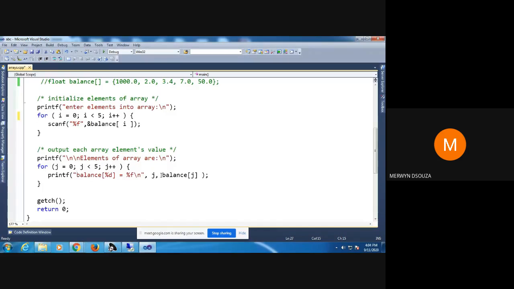You will print the next value from where? J value is 1, so you will print from balance of 1. Then increment J, J will become 2. Check the condition here, 2 less than 5. Come here, print the next value. So you will print from balance of 2 and so on. It works in the same manner as your input, except instead of scanf, you have a printf. So for input you will put scanf, for output you will put printf.